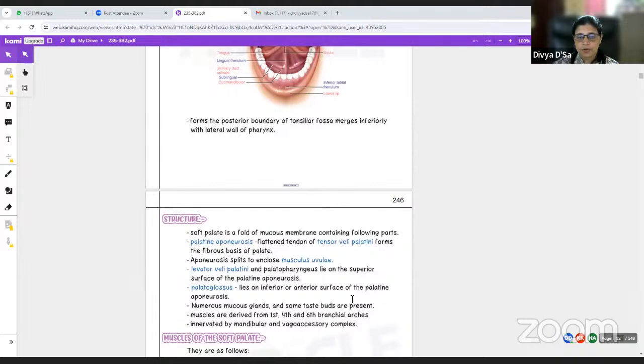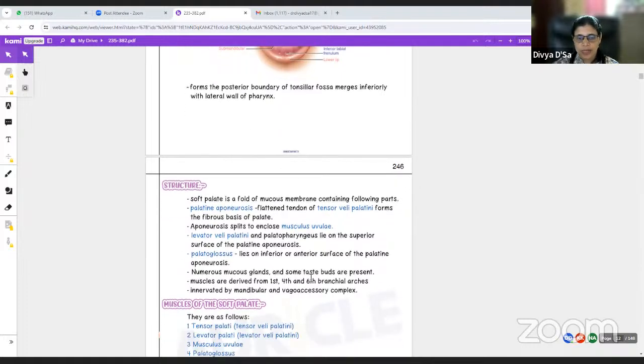The soft palate is a fold of mucous membrane containing the following parts. One is the palatine aponeurosis. What is this palatine aponeurosis? It is the flattened tendon of the tensor veli palatini muscle, which forms the fibrous basis of the soft palate. This aponeurosis splits to enclose the musculus uvulae. The levator veli palatini and the palatopharyngeus lie on the superior surface of the palatine aponeurosis, and the palatoglossus lies on the inferior or anterior surface.